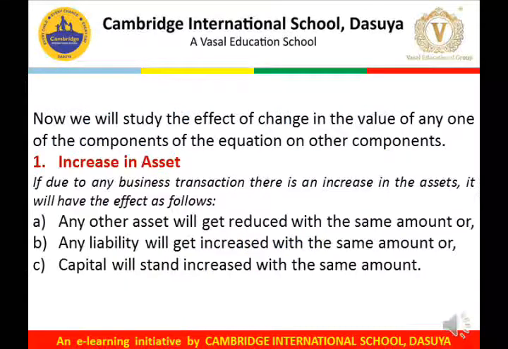Now we will study the effect of change in the value of any one of the components of the accounting equation on the other components. First we will start with increase in assets. If due to any business transaction there is an increase in the assets, it will have the effect as follows. There are three effects. Number one, any other asset will get reduced with the same amount. Or the second one, any liability will get increased with the same amount. Or third one, capital will stand increased with the same amount.